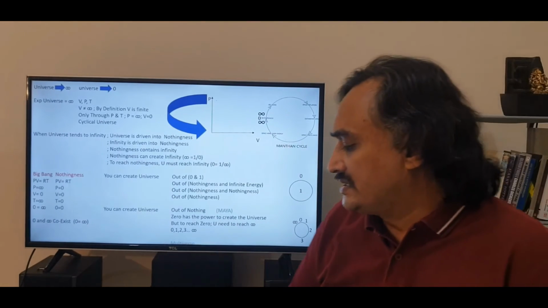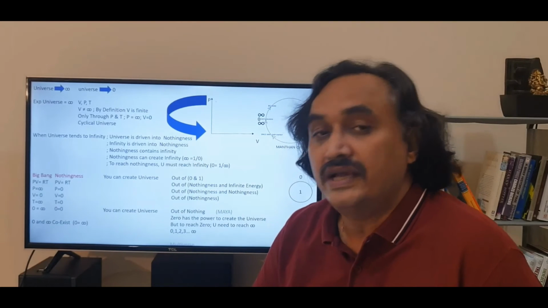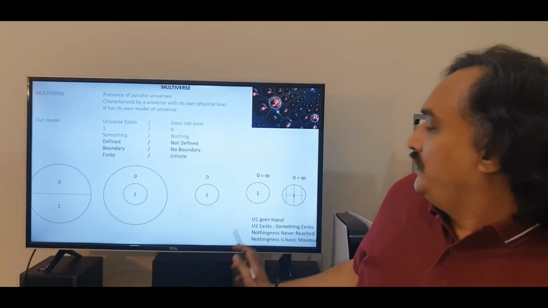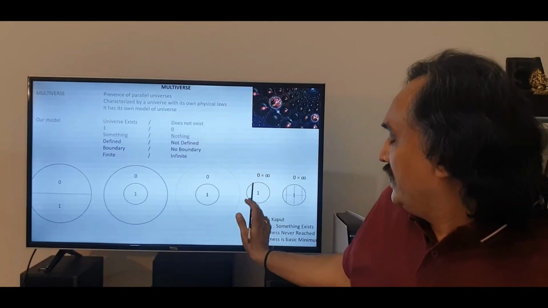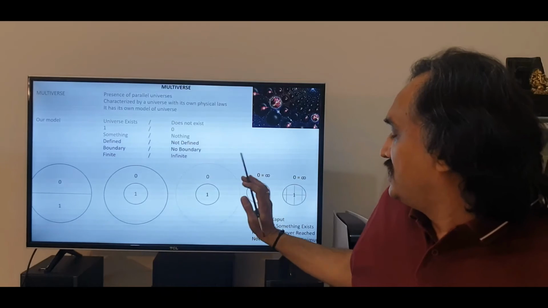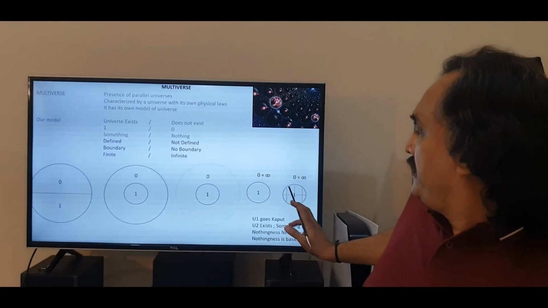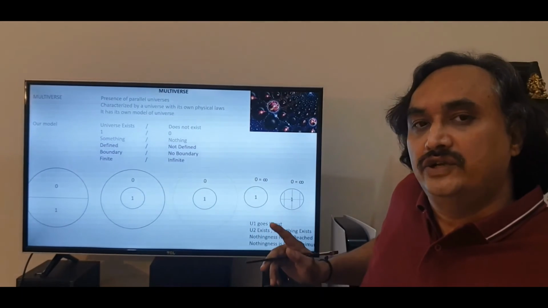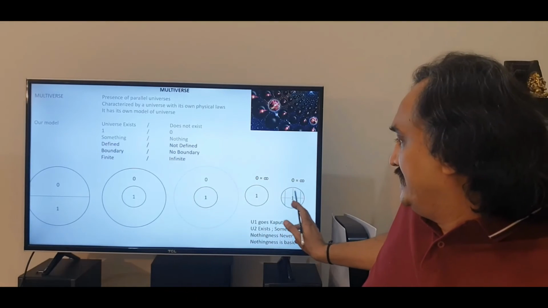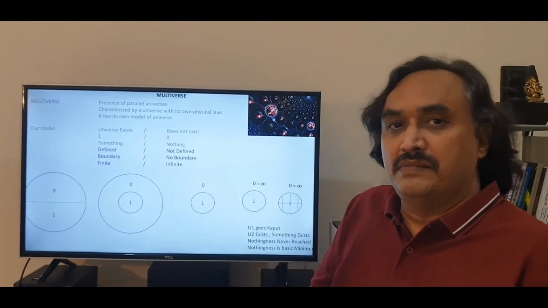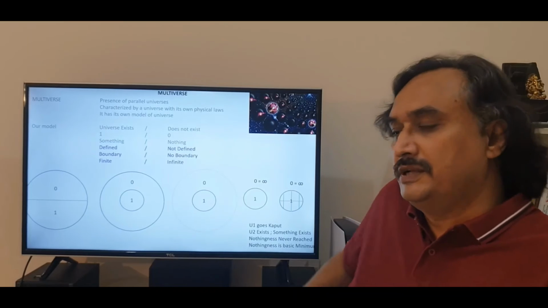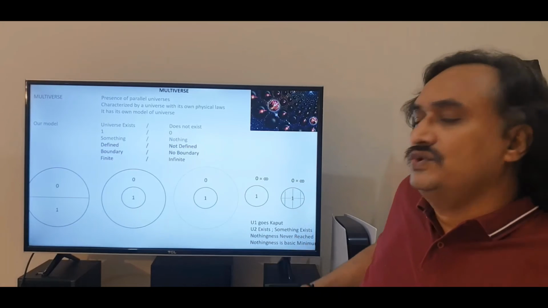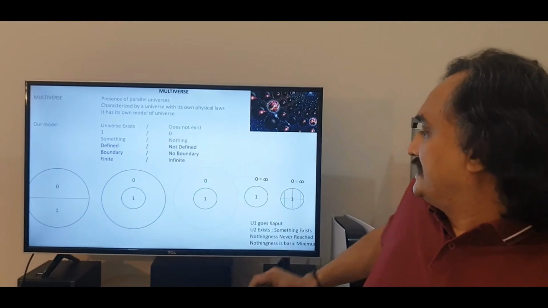Now let us see how this affects our understanding about the multiverse, and that is what we wanted to study. So this is the model that we had, the something which is expanding into nothingness. What we are trying to say is that this universe is not just a single universe, there are multiple universes. So let us for a moment assume that multiple universes or multiverses are possible. So we are going to split them into many universes. Now let us assume one of these universes goes kaput. It goes out of existence.